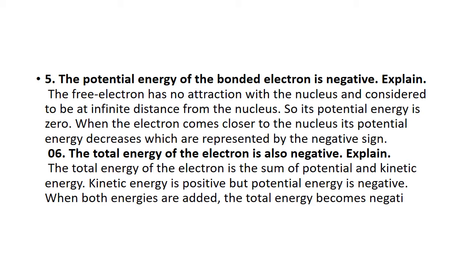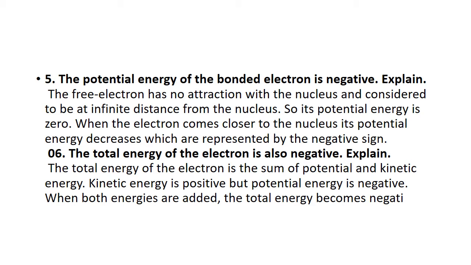You can say the electrons are present at infinity. They are considered to be at an infinite distance from the nucleus. When they are at infinite distance, the potential energy will be zero. As I have told you in the classroom, at infinity the potential energy of the electron is zero. Why is it zero? Because of the long distance, there is no attraction between the nucleus and the electron